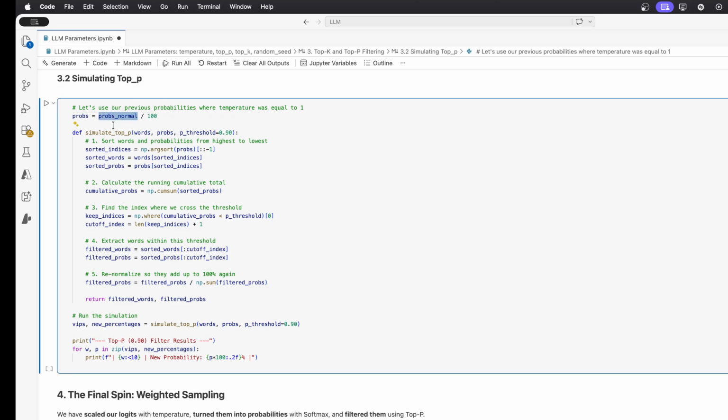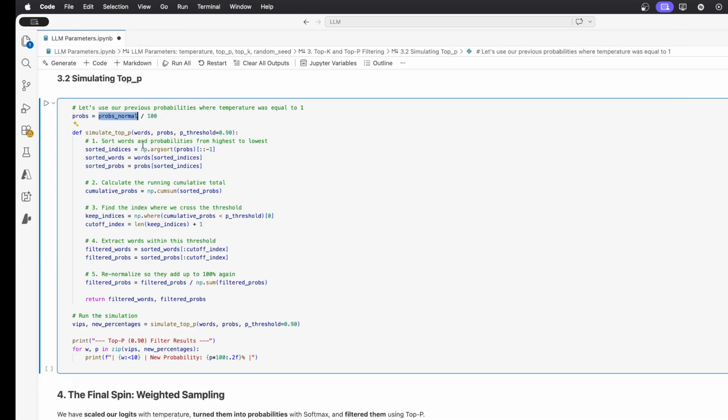I started here with the balanced temperature, the one that was set at 1, and I just divided again by 100% to have the probabilities. And here I'm just going through the different steps that we discussed.